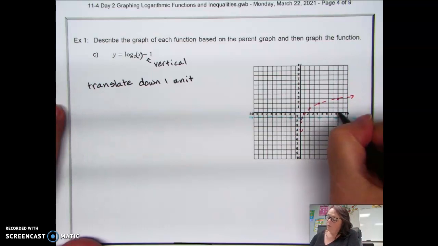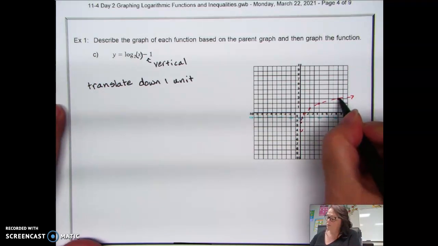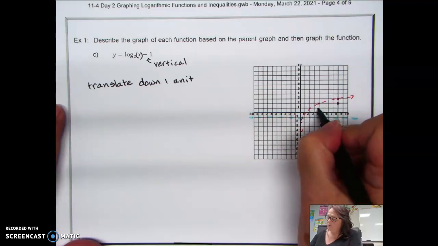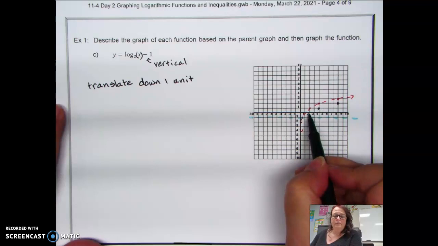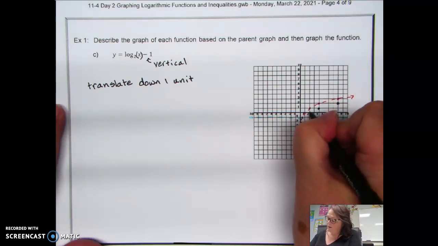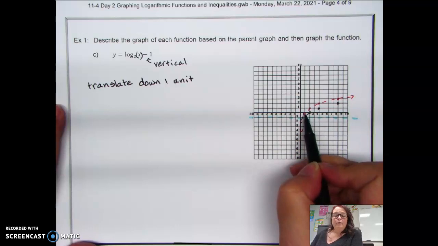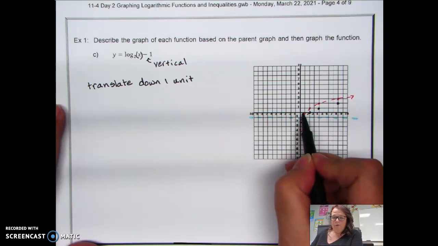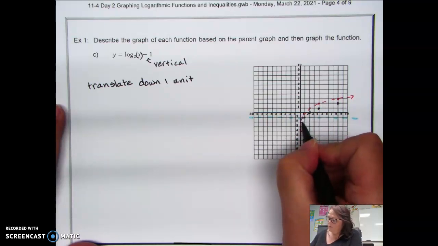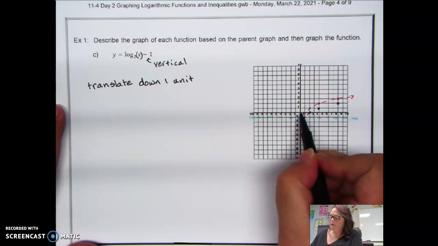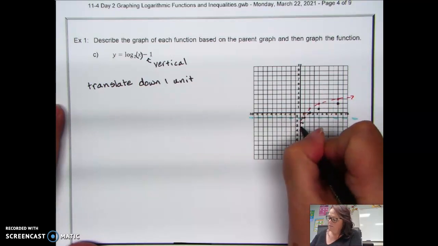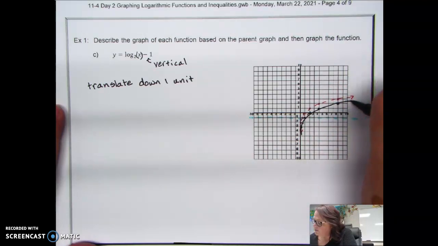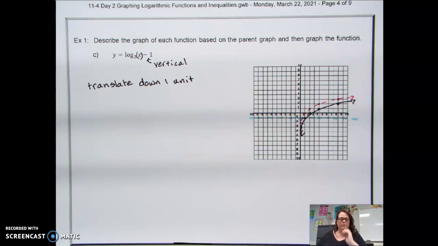So I'll go, what power of 2 gives me 8? That was 3, go down 1. What power of 2 gives me 4? That's 2, but go down 1. What power of 2 gives me 2? That was 1, but now we're going to go down 1. What power of 2 gives me 1? That's 0, but we're going to go down 1. What power of 2 gives me 1/2? That was -1, but we're going to go down 1. And what power of 2 gives me 1/4? That's -2, but we're going to go down 1. And so my new graph looks like this, where each point on the graph is moved down 1 from the parent graph.